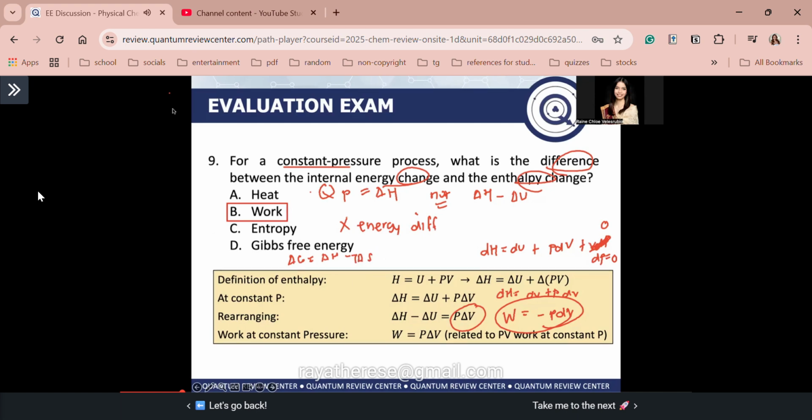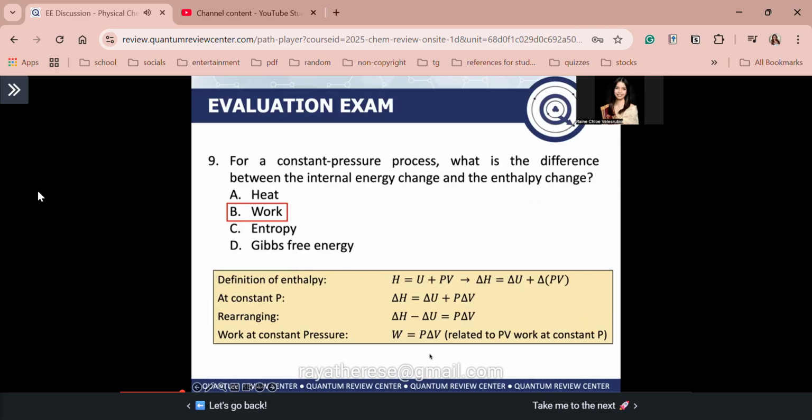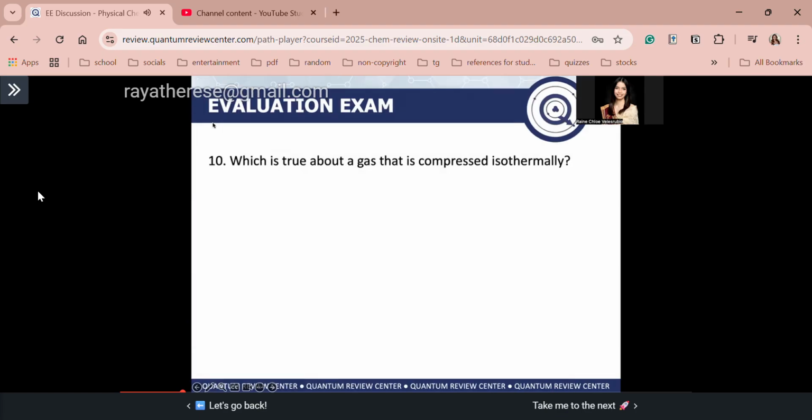Okay? So, the answer again is letter C. Kasi makikita nyo ito, guys. Work, diba, is just equal to negative PdV. But from here, makukuha nyo ito, guys. Gets? Okay. Next, number 10.